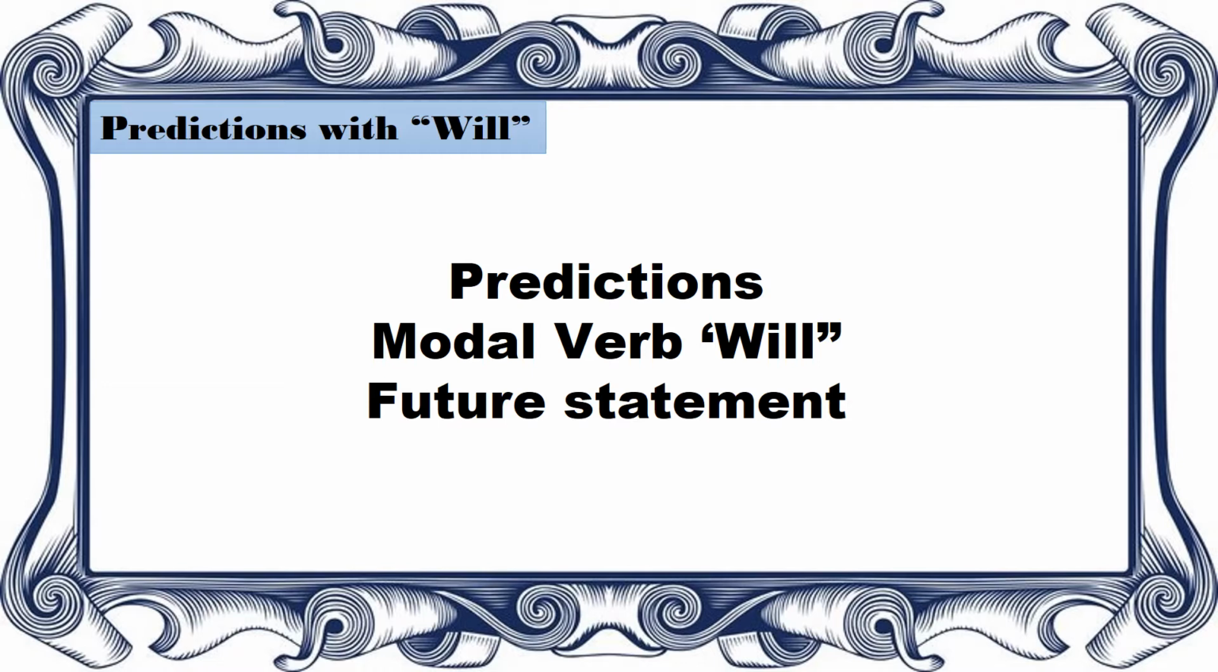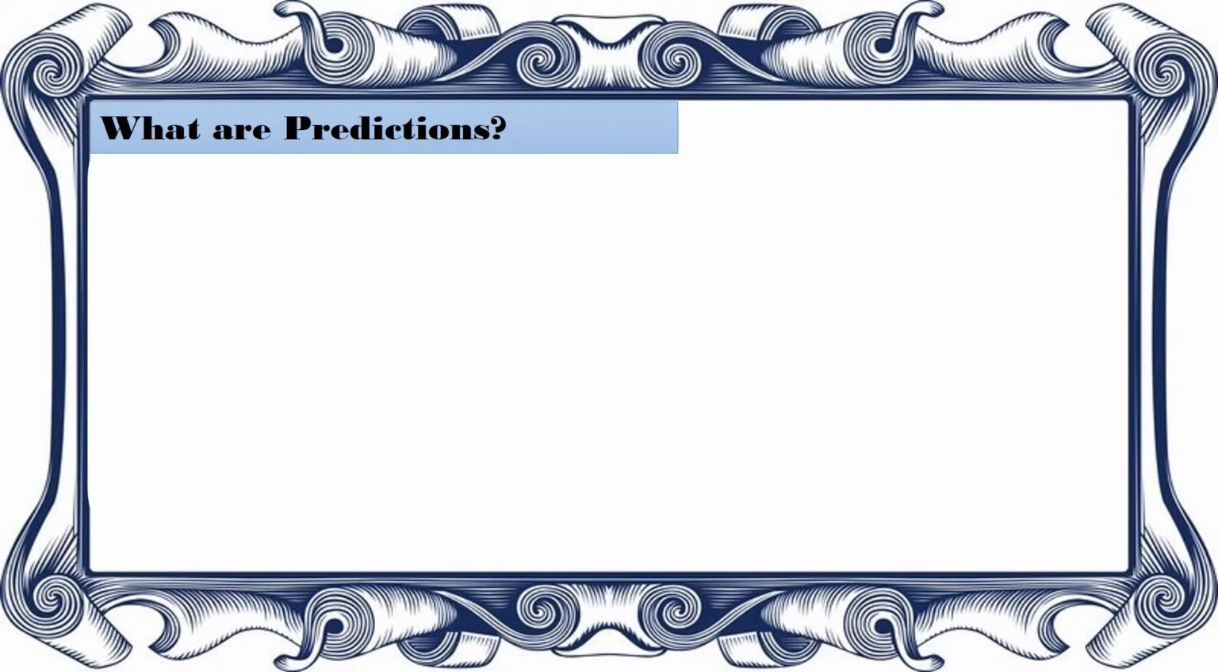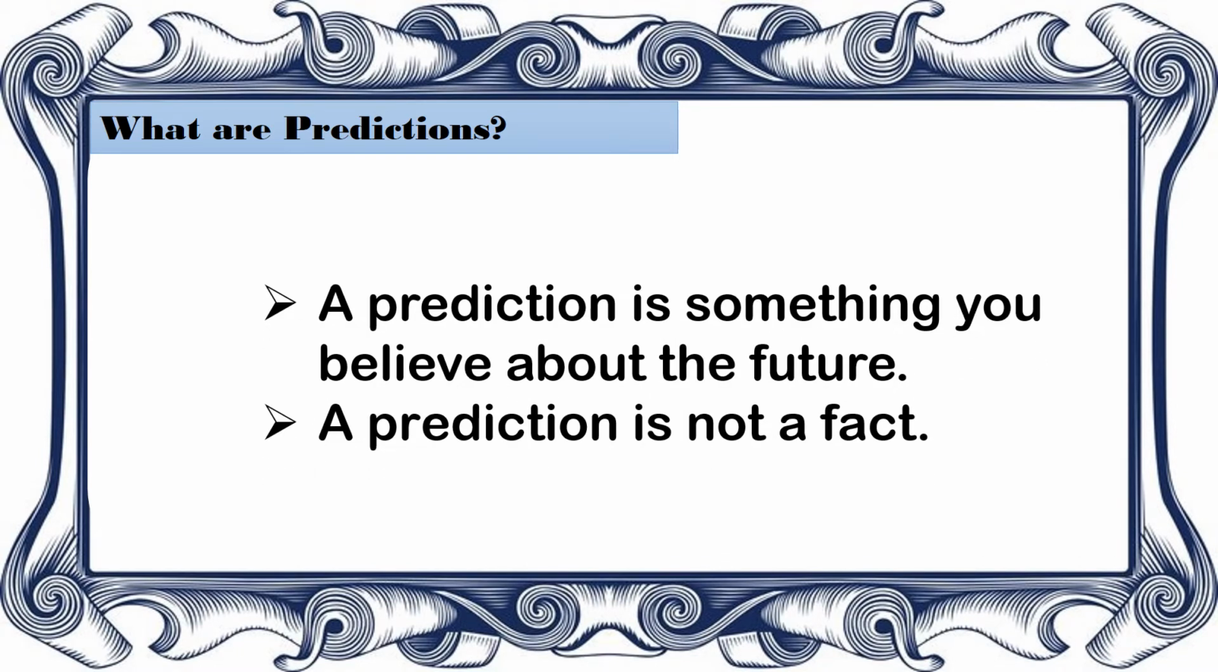So to get us started, the first is, what are predictions? Okay? So a prediction is something you believe about the future. So it is in the future. It did not happen yet, but you are expecting for it to happen in the future. Okay? So next is, a prediction is not a fact. So it is something that you believe. It is your opinion and it is not factual to everyone.